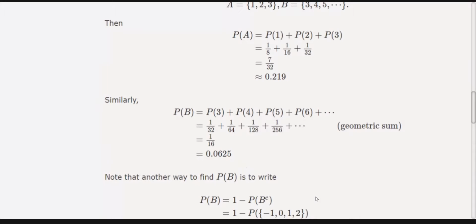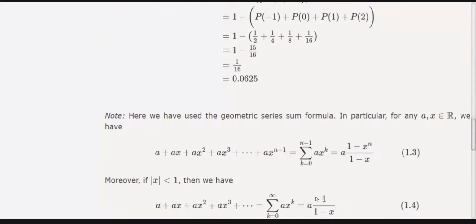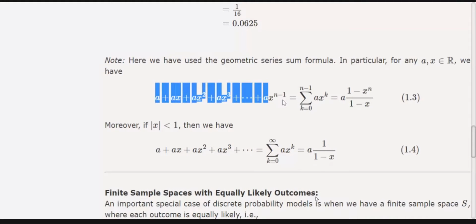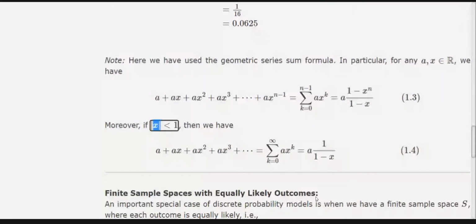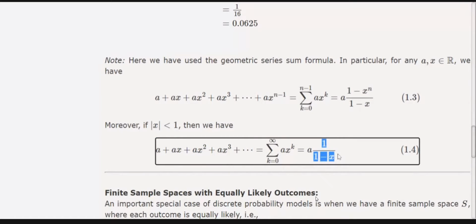And here you know this geometric sum and all that. I assume that you know how we can add an infinite geometric series. Okay, here this is given. If you have a geometric series, the sum of the first n terms is given by a into 1 minus x raised to power n upon 1 minus x. And if x is less than 1, because here our common ratio x is 1 by 2, which is less than 1, then we can also calculate this infinite sum, and this infinite sum is a upon 1 minus x.